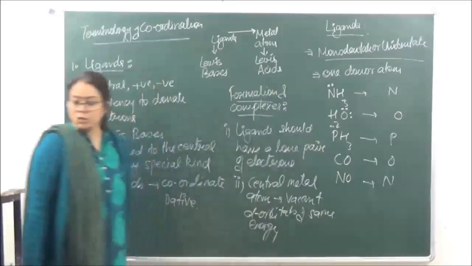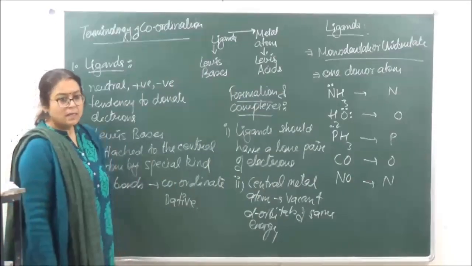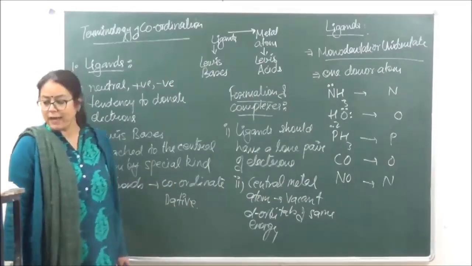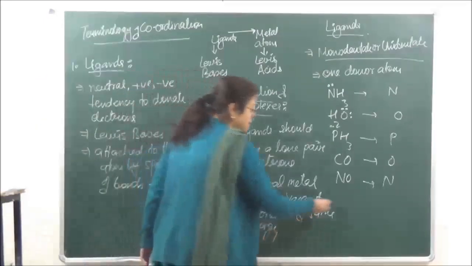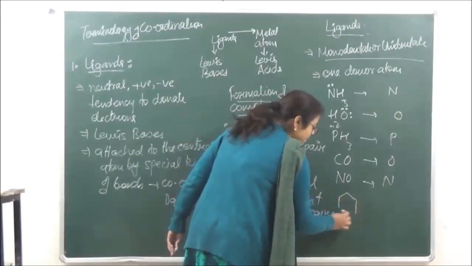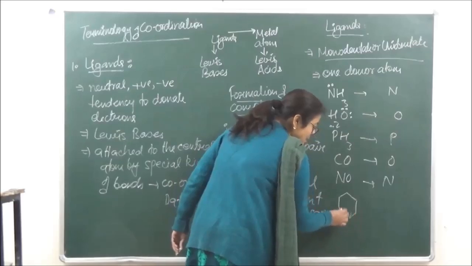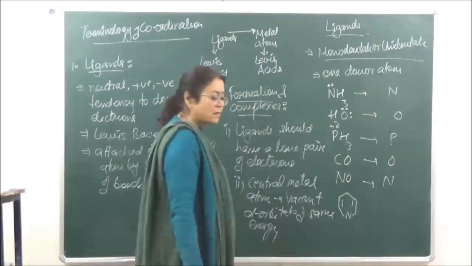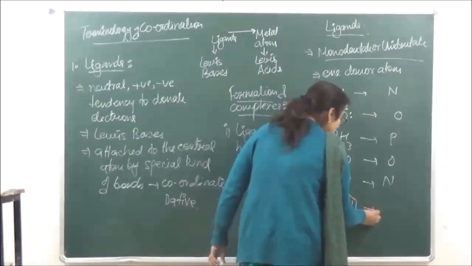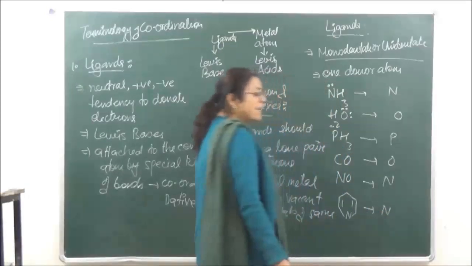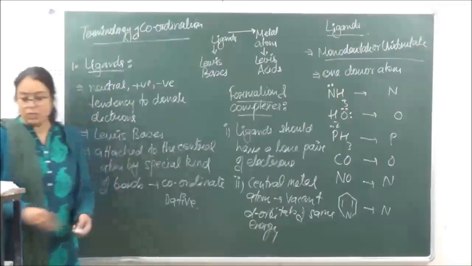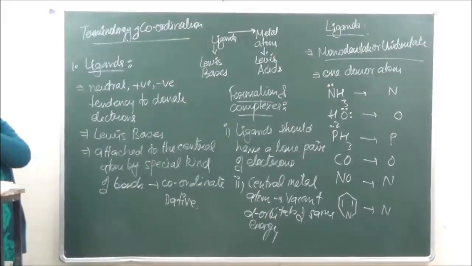Okay? Then we have pyridine. Pyridine is C6H5N. This is pyridine. Now, this pyridine will have nitrogen as the donor atom again. So, these are all monodentate ligands.